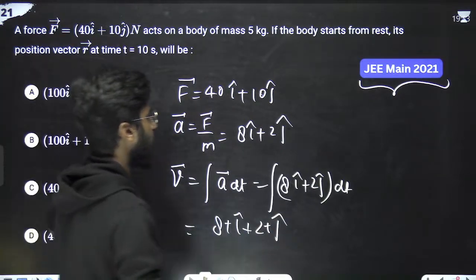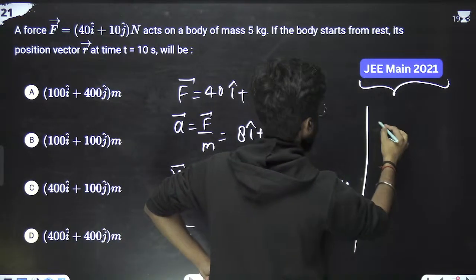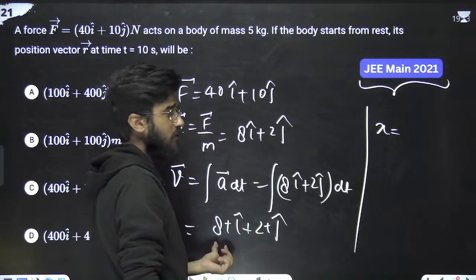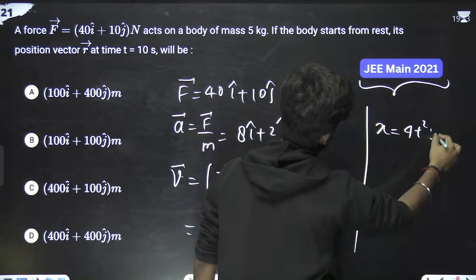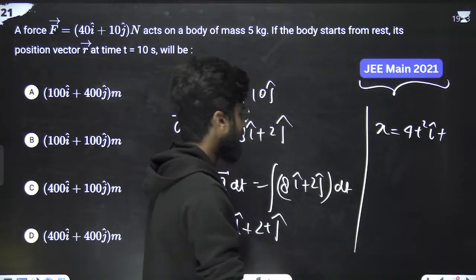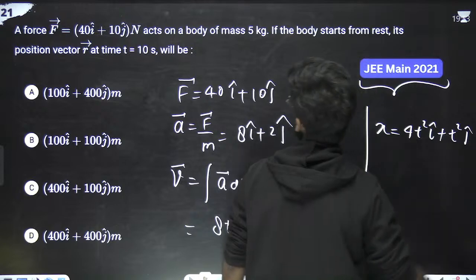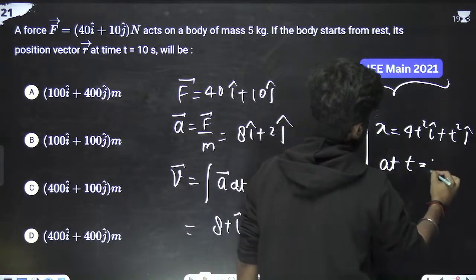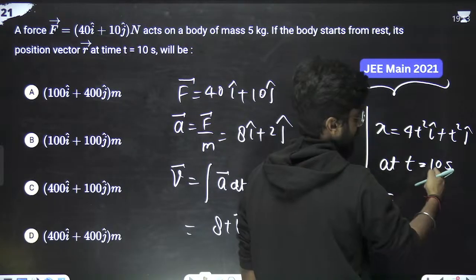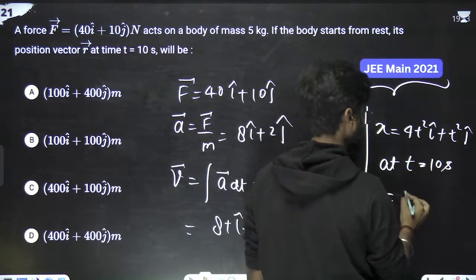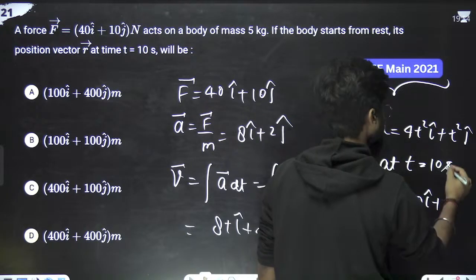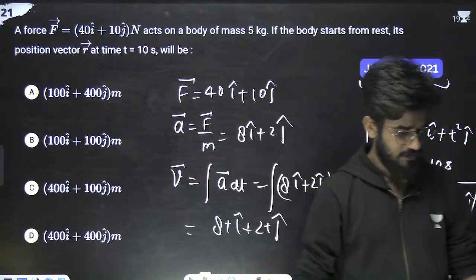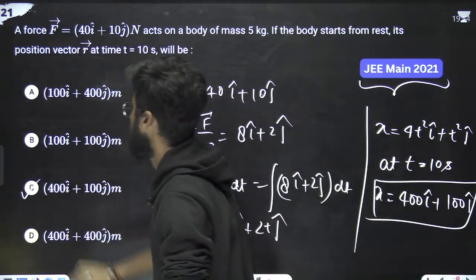Similarly, we can write the position vector. Again integrate it. So displacement is 8t square by 2 means 4t square i cap plus 2t square by 2 means t square j cap. We have to calculate at t is equals to 10. So just substitute t is equals to 10 second. 10 square is 100, so 400 i cap plus 10 square is 100 j cap. So value of x is this. Which option is correct? C option is correct. Very good.